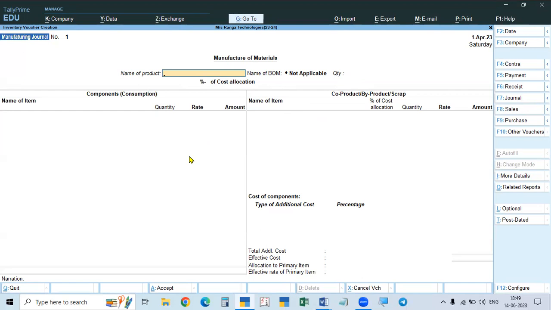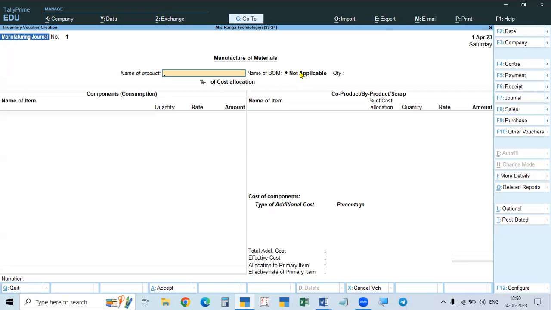That's why when you are creating the finished product, that stock item, we have to take there the list of the material, that is for one quantity unit, for 1 unit of this quantity, what is the raw material required? If you take the list of the materials, and here for this raw material finished goods, the name of the list, that we have to give one name for the list.